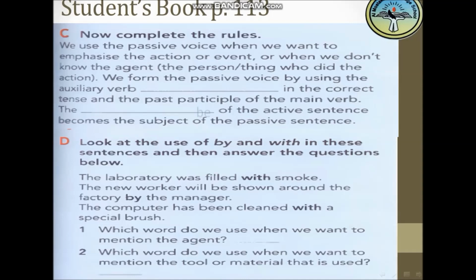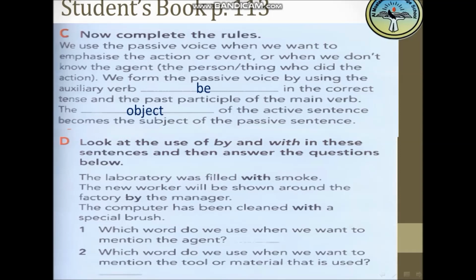The verb be in the correct tense and the past participle of the main verb. The object of the active sentence becomes the subject of the passive sentence.